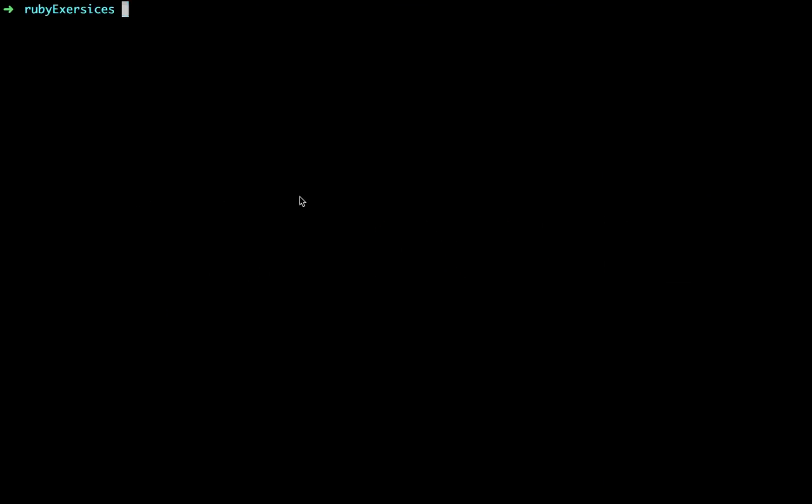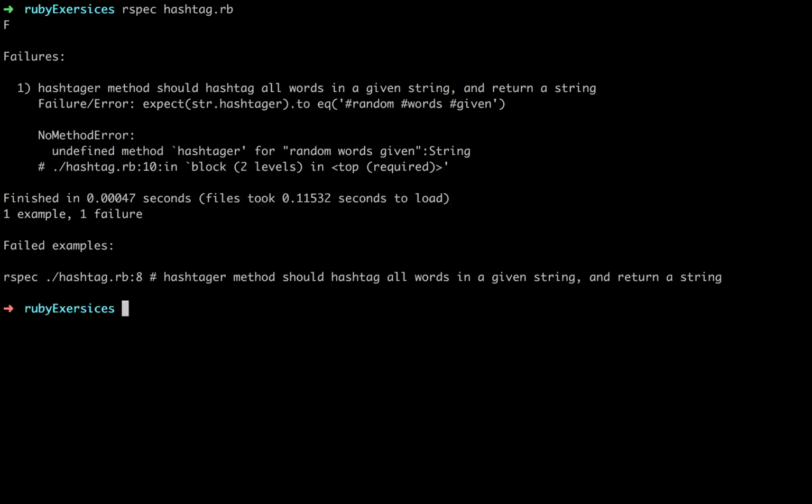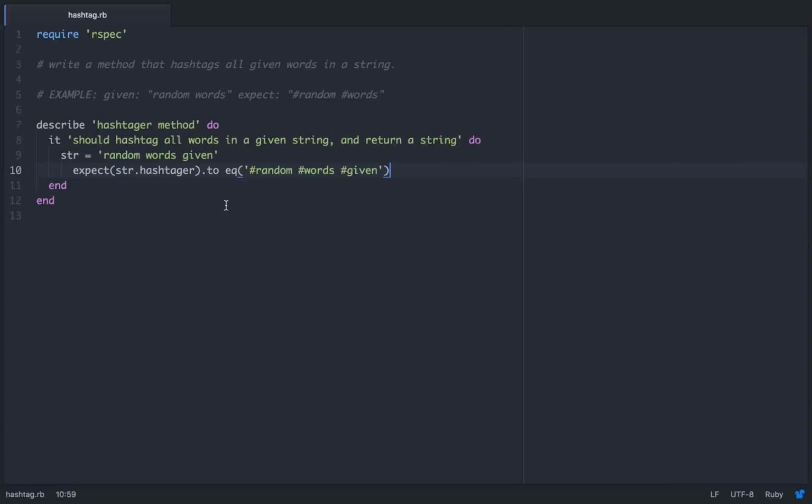Okay, so we've got our test written and we've required RSpec. First thing to do is run that, rspec hashtagger.rb, and we get some failures. So that's what you always want to do. You want to write your tests, you want to run them, and you want to make them fail before you start writing any code. When you're on job interviews and stuff, you want to go through this process.